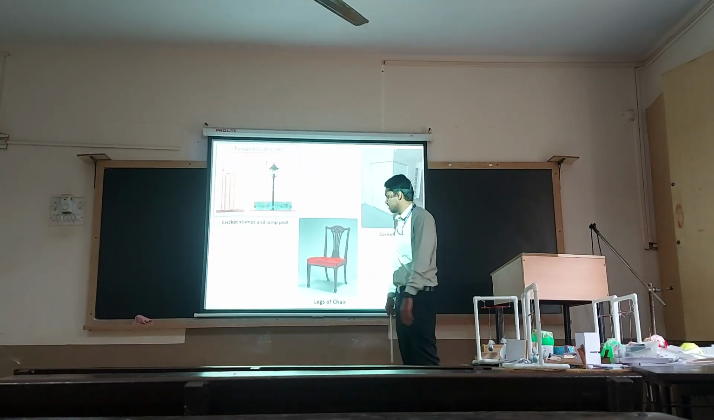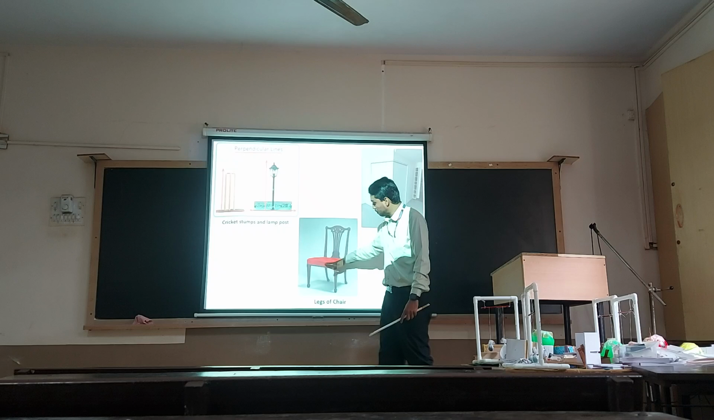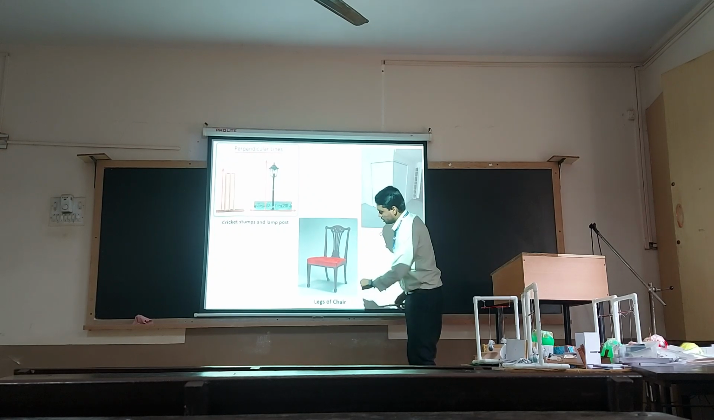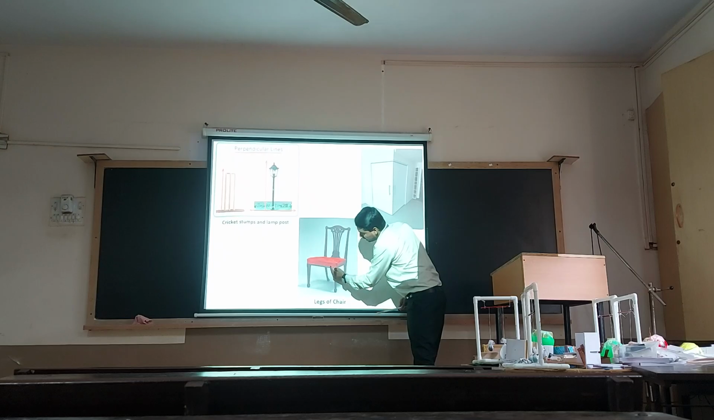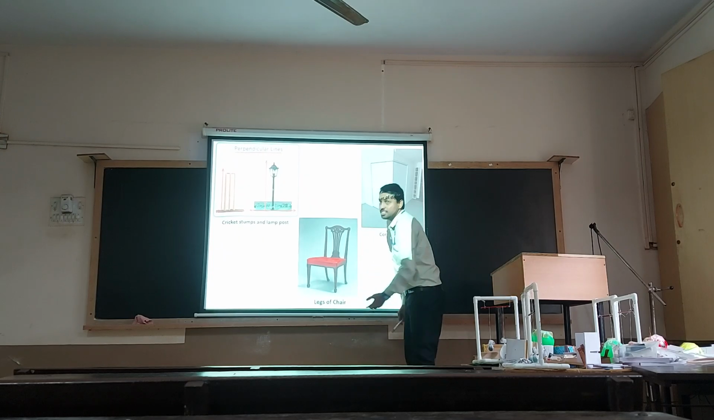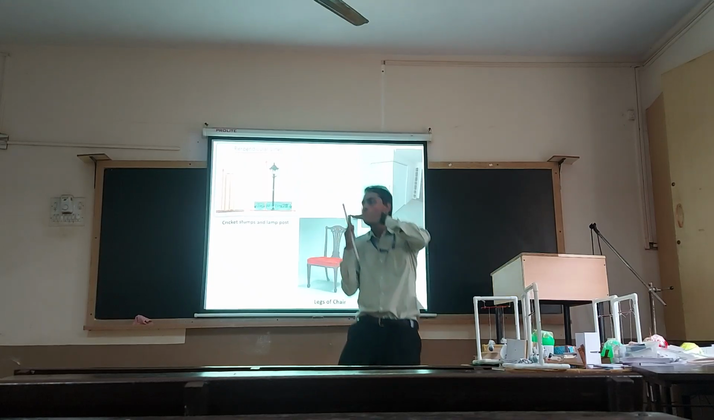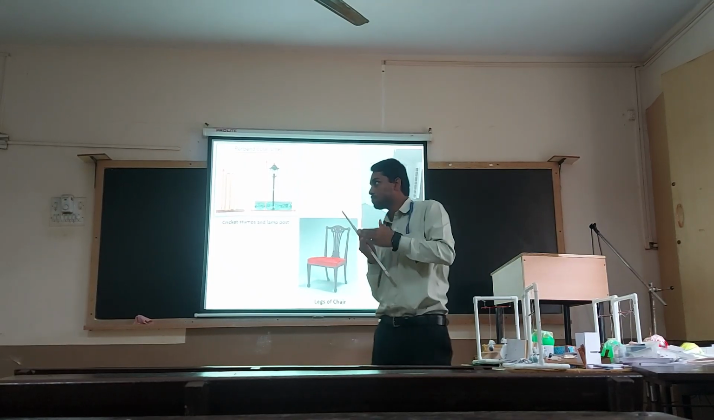The legs of the chair. This is the platform to sit on the chair, and these are the legs. This platform is making exactly 90 degrees with the legs of the chair. So again, those lines are also perpendicular lines.